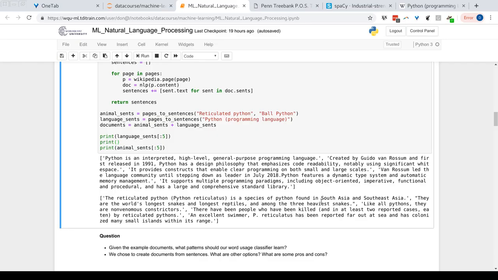Let's look at the other question I posed. In this example here, we decided to choose our sentences to be each document. So each sentence is a document, is an observation. But we could have chosen something else. What are some other options? What could we have decided is going to constitute a document in our analysis? We chose sentences. What are some other options?